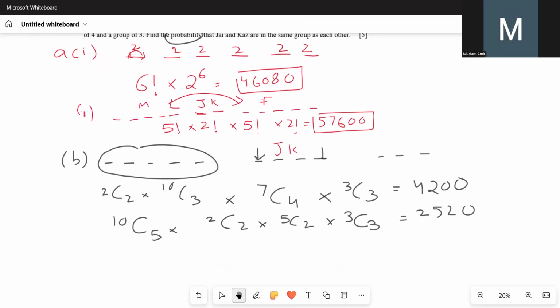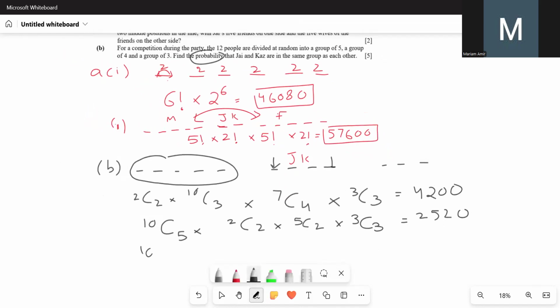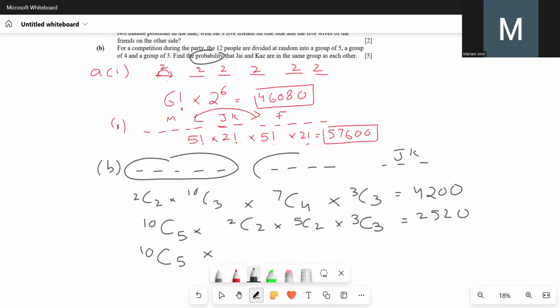Next, we'll consider that J and Kaz are in the last group. Again, we have 10 people, out of which 5 can fit in here, so 10C5. Then we'll have 5 people left, out of which 4 can sit here, so 5C4. Then 2C2 for both J and Kaz in this group, and then we'll have 1 spot left for the 1 person left, 1C1. This comes out to be 1260.